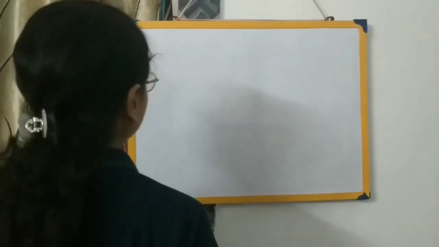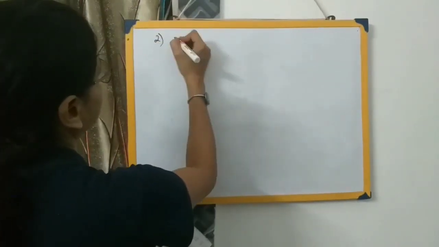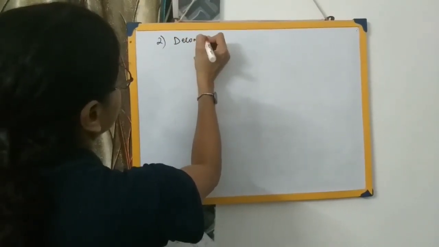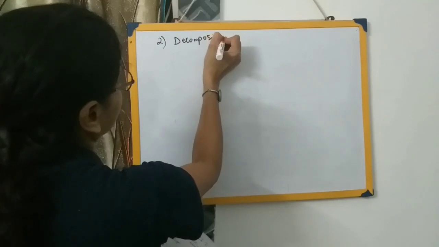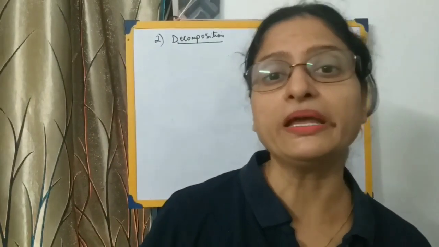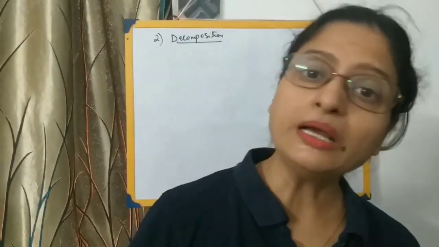So our second type of reaction that I told you is what? Decomposition reaction. So what is a decomposition reaction first? What is a decomposition reaction? That is breaking up of a substance or breaking up of a compound to give two or more new substances, or to give two or more new elements or simpler compounds.